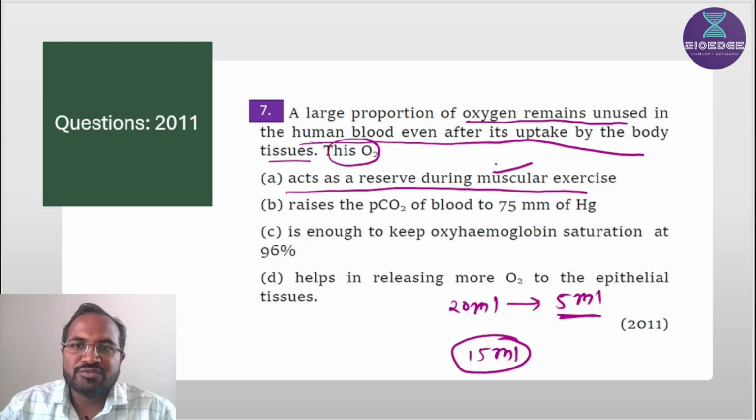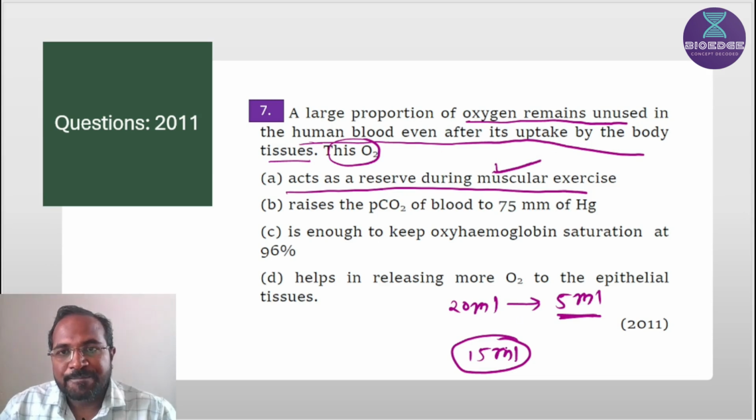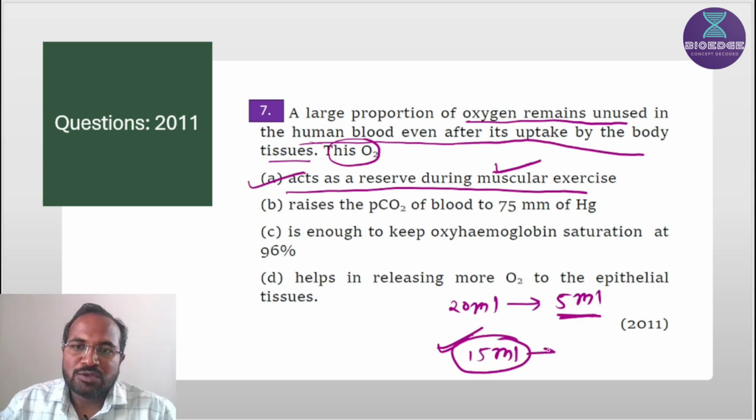If we do strenuous exercise, then there would be utilization of this 15 ml of oxygen. This oxygen unloading takes place during muscular exercise.